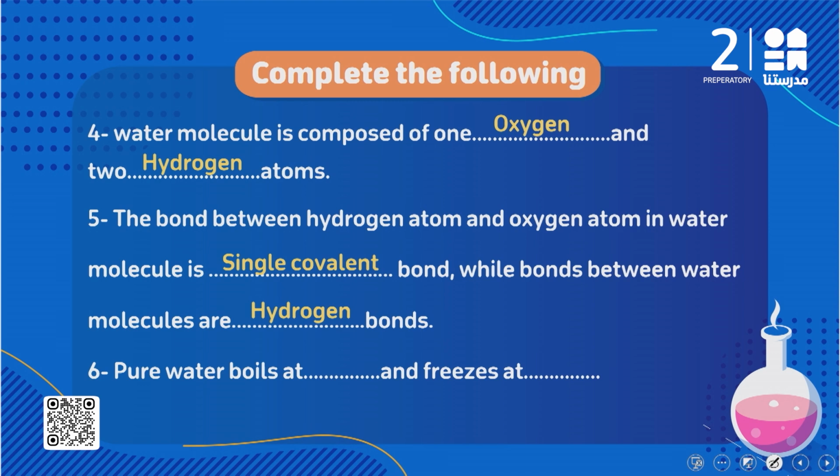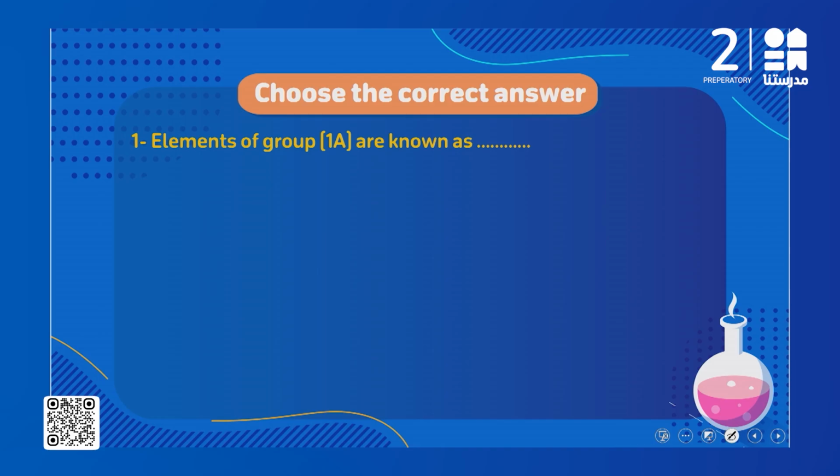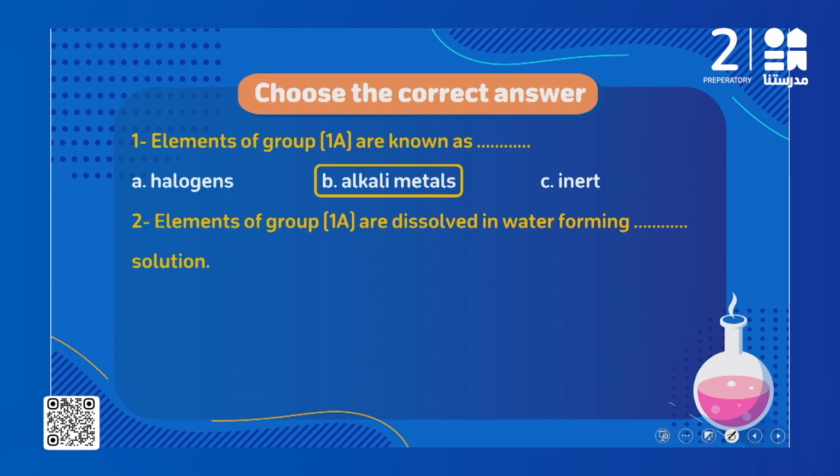Pure water boils at 100 degrees Celsius, don't forget the unit, and freezes at 0 degrees Celsius, and don't forget the unit. Now choose the correct answer. Elements of group 1A are known as halogen, alkali metals, inert. Of course they are called alkali metals. Elements of group 1A are dissolved in water forming what solution? They dissolve in water and they form basic solutions.